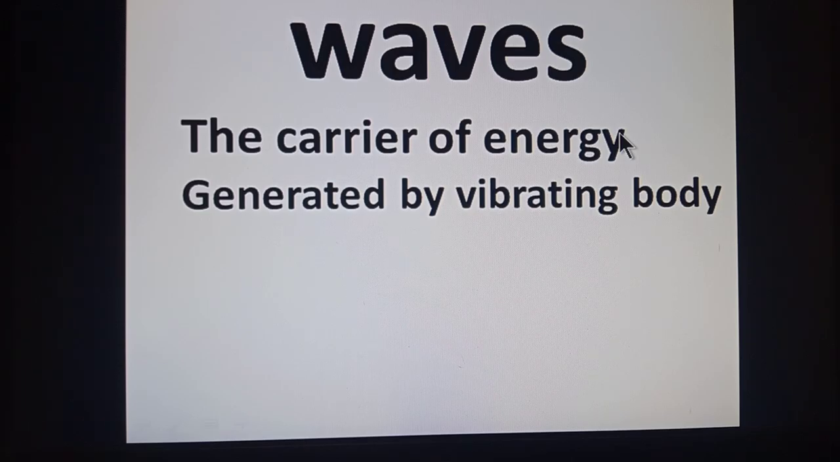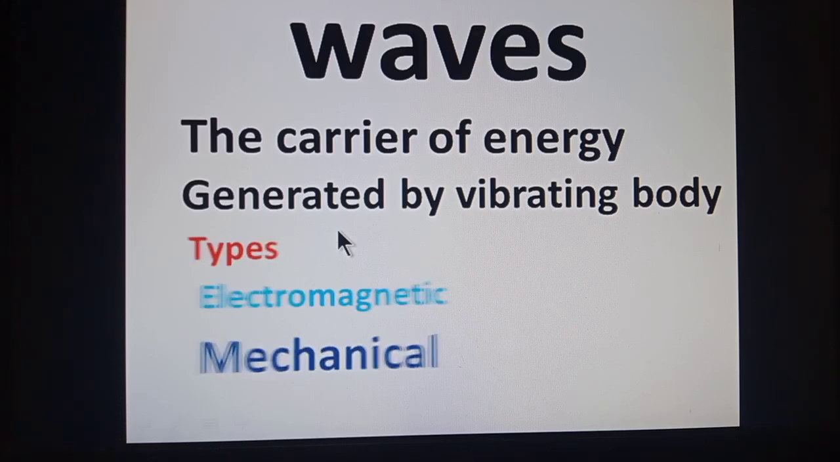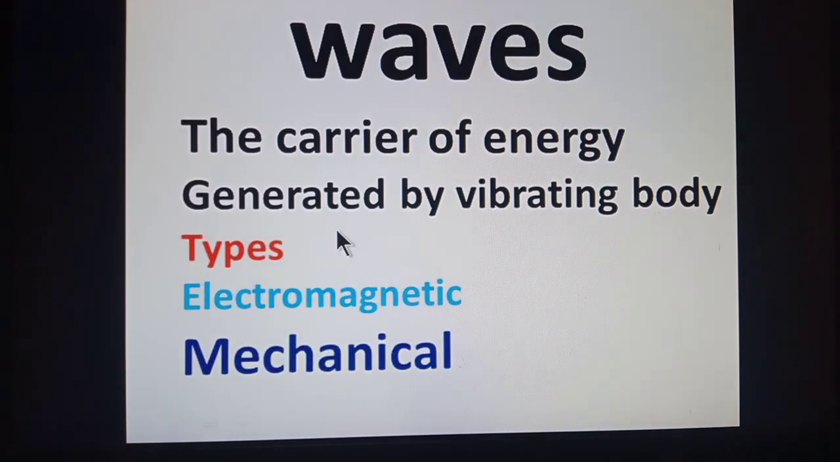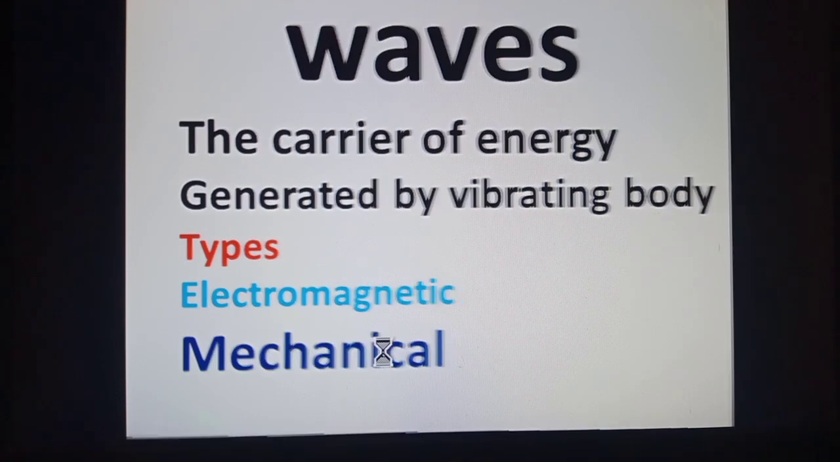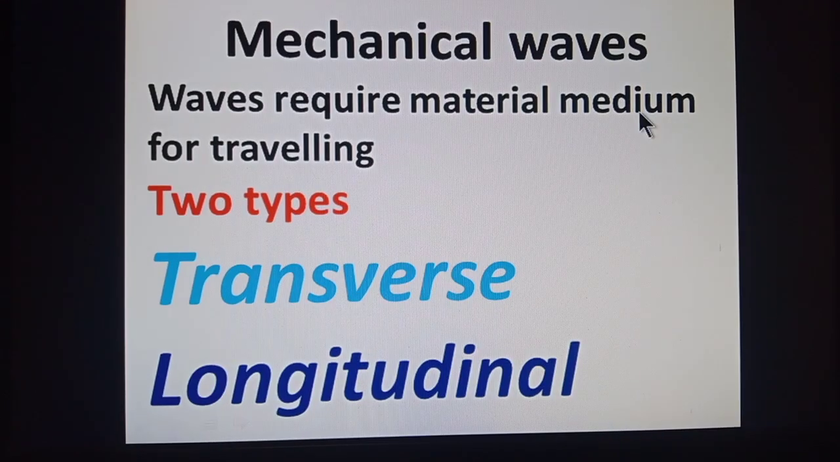Waves are generated by vibrating bodies. Means whenever a body vibrates, it disturbs the medium around it, and this disturbance travels away from that vibrating body in the form of waves. So we call that vibrating body a source of waves. Waves are divided into two categories. One is called electromagnetic and the other is called mechanical waves. Our today's topic is mechanical waves.